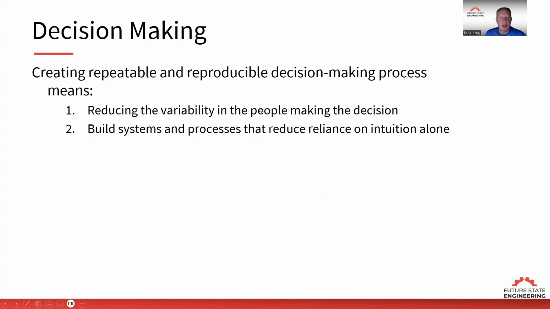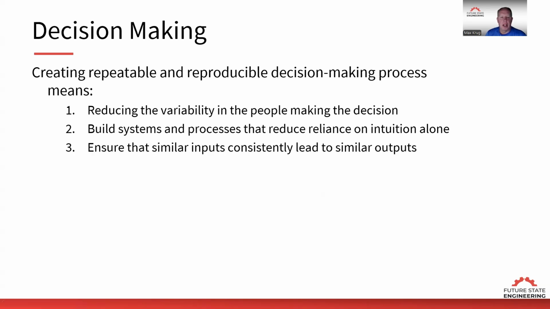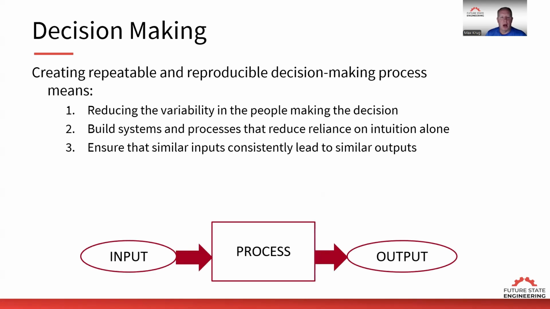And what we need to do is build systems that allow people to make those decisions based on facts and data and reducing the reliance on intuition. If we are relying on intuition, then of course people have different intuition. We're going to get different outcomes or different decisions. And then ensuring that given the same inputs, we would all make the same decision. And of course, achieving the same outputs.